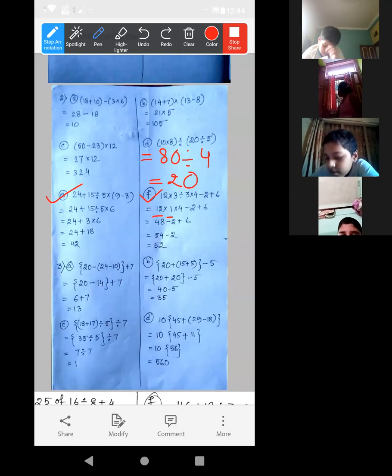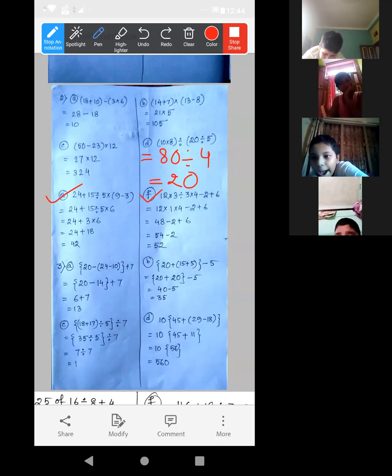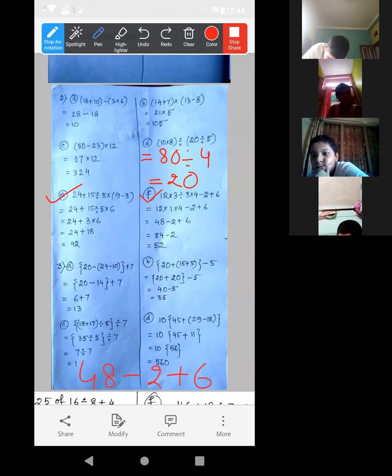Look, this one you can directly multiply. 12 ones are 12, into 4, 4 12s are 48. Minus 2 plus 6. First addition, then subtraction. Here it is given 48 minus 2 plus 6. In 48, before 48 there is no sign, that means plus.